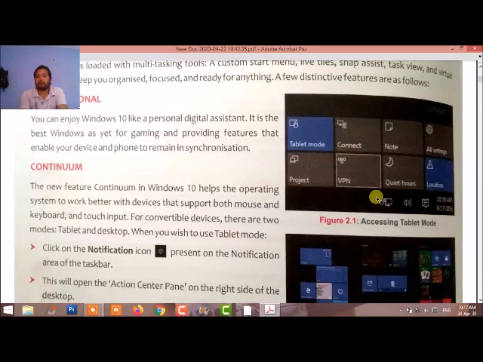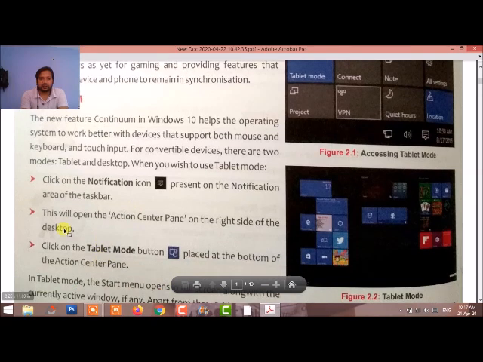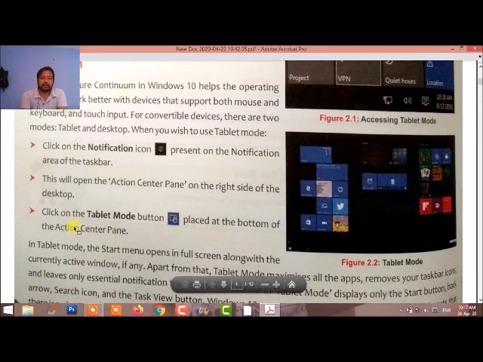Now, how do we enable Continuum? Just click on the notification icon in the taskbar notification area. This opens the Action Center panel on the right side of the desktop. Then click on the tablet mode button, which is placed at the bottom of the Action Center. This is how we set the tablet mode.